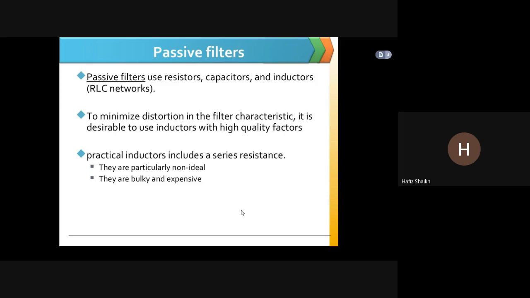Passive filters use RLC. To minimize distortion in the filter characteristic, it is desirable to use inductors with high quality factors. Practical inductors include a series resistance. They are particularly non-ideal, bulky and expensive.